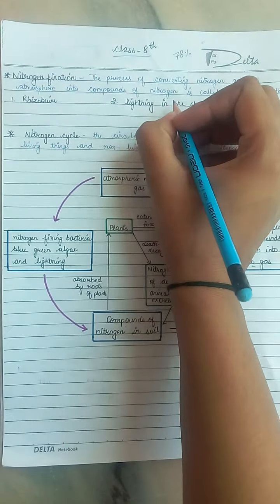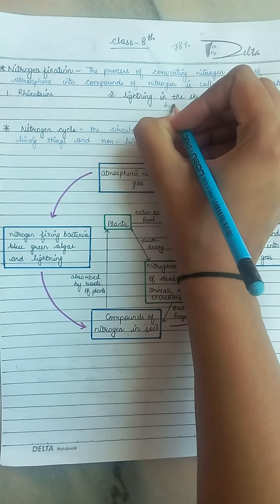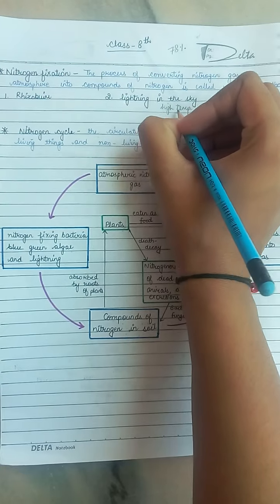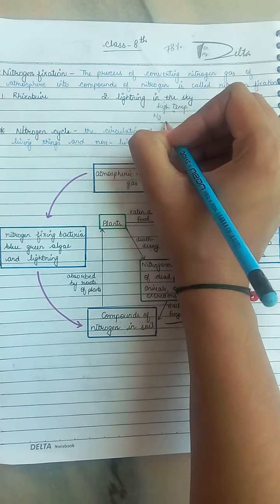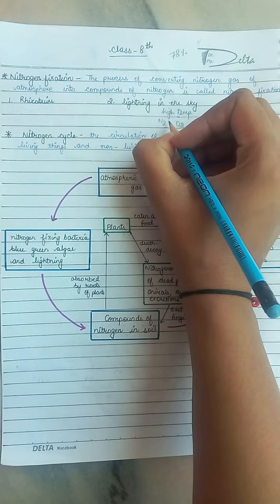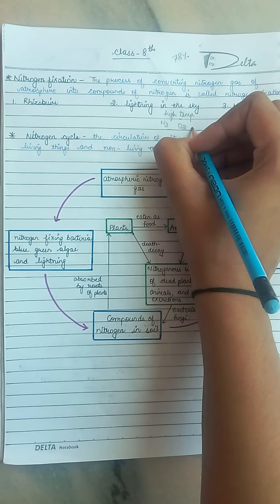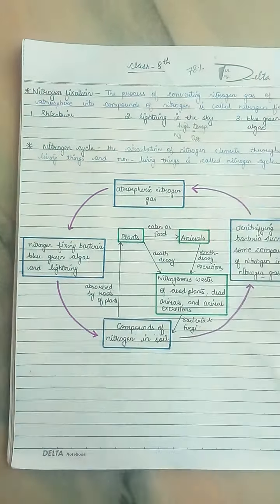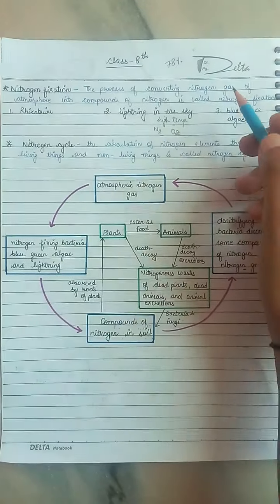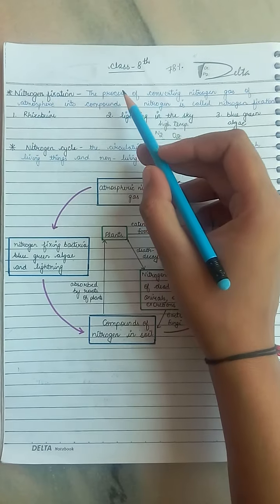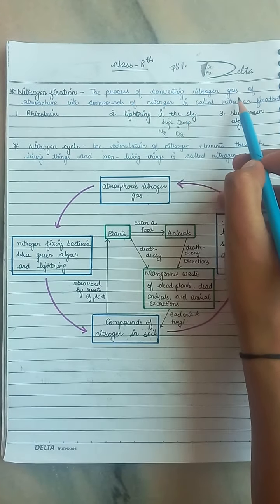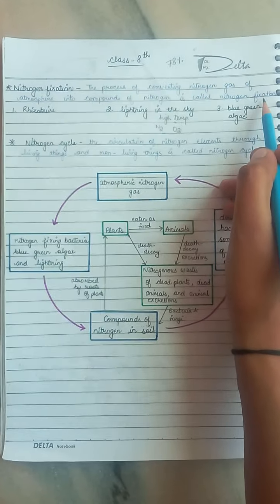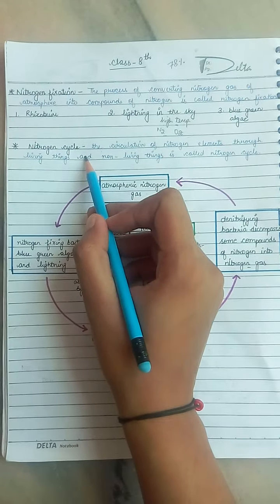During lightning, there will be high temperature, and due to this high temperature, the nitrogen gas and the oxygen gas present in the atmosphere combine with each other and form nitrogenous compounds, which are helpful for the growth of plants. So the definition of nitrogen fixation is: the process of converting nitrogen gas of the atmosphere into compounds of nitrogen is called nitrogen fixation. Now the next topic is the nitrogen cycle.